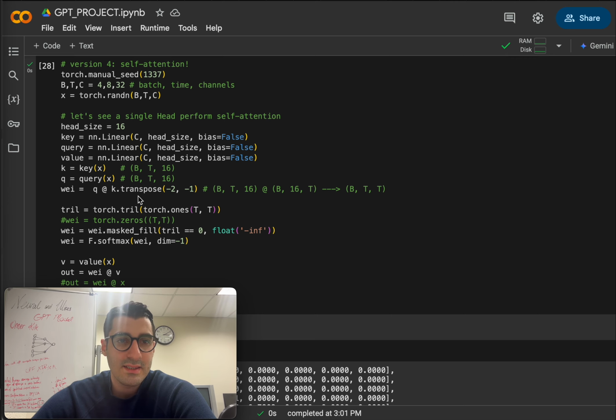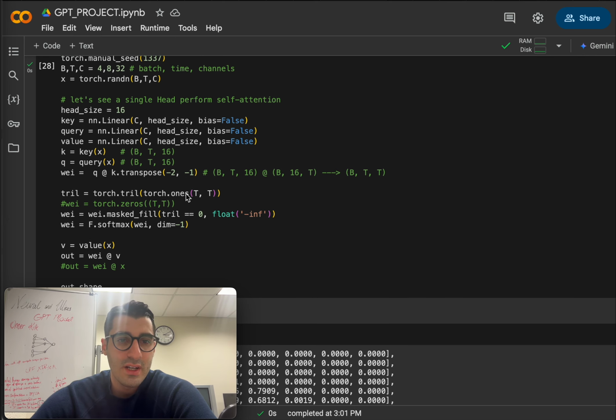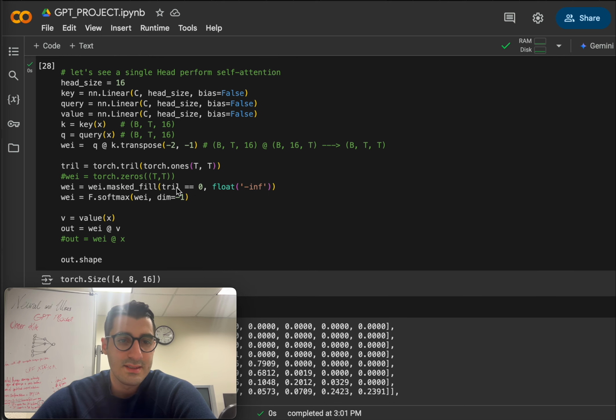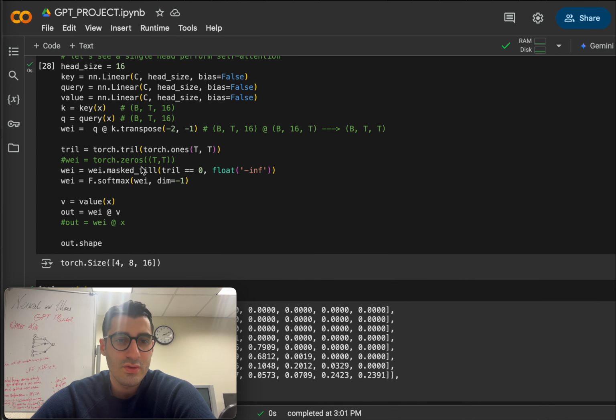Now we'll be applying masking to prevent looking ahead. Since we're building a language model, each word should only see past words, not the future words. We enforce this by applying a triangular mask. So we use a lower triangular mask, and then we mask the future words, and we apply softmax to get probabilities. Now each word only attends to past words, guys, and then we multiply by values. Once we know which words to focus on, we retrieve their information by multiplying with values. So this gives us the final self-attended representation.